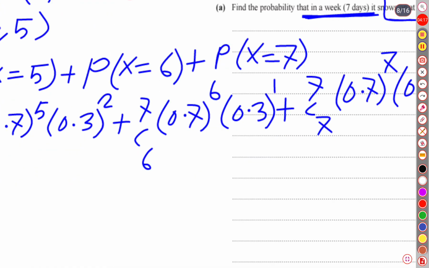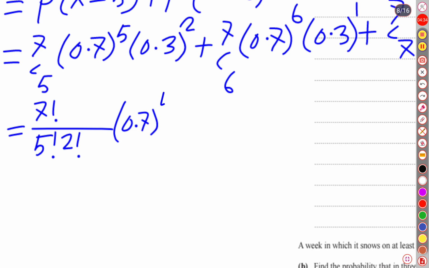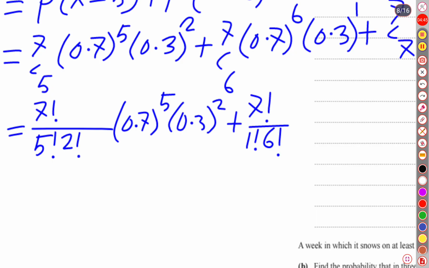After that, let us simplify this. 7 choose 5: how to write this? Factorial 7 over 5 factorial, and if we subtract 5 from 7 it is 2 factorial. Then 0.7 raised to 5 and 0.3 raised to 2, plus 7 choose 6, meaning factorial 7 over 1 factorial and 6 factorial.